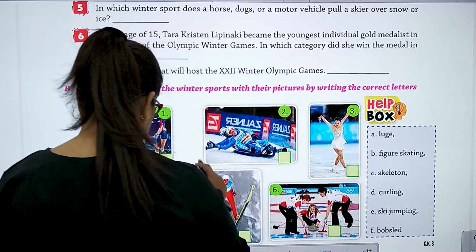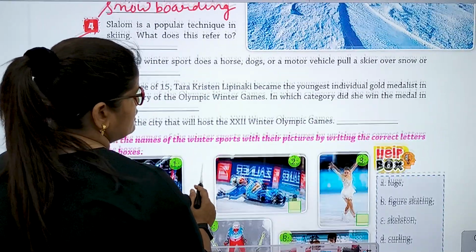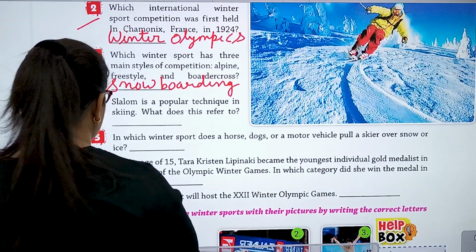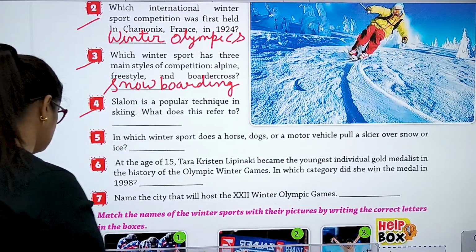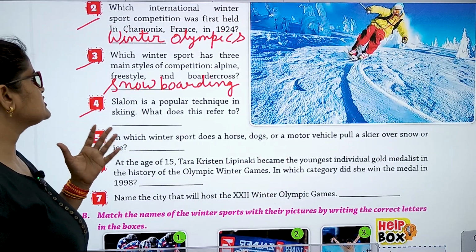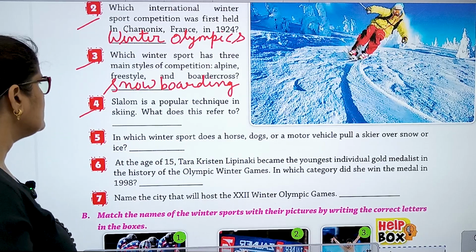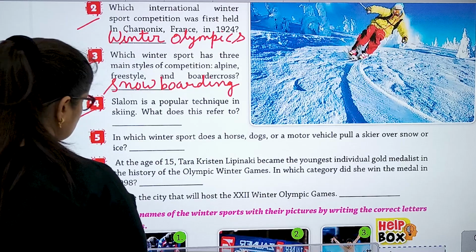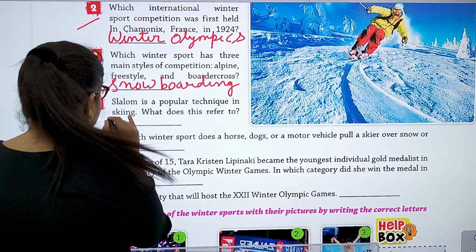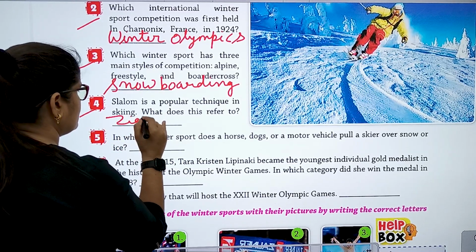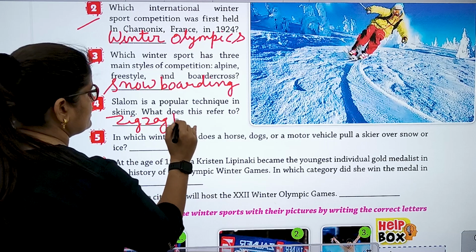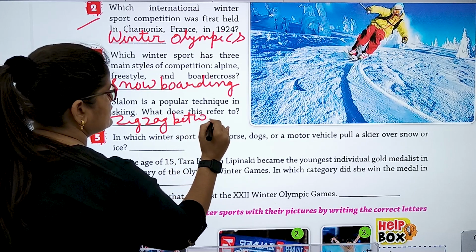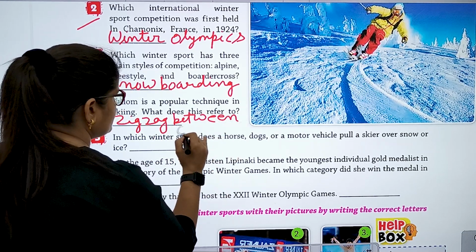So where is the option? Okay, so number 4, slalom is a popular technique in skiing. What does this refer to? So it is zigzag between obstacles.